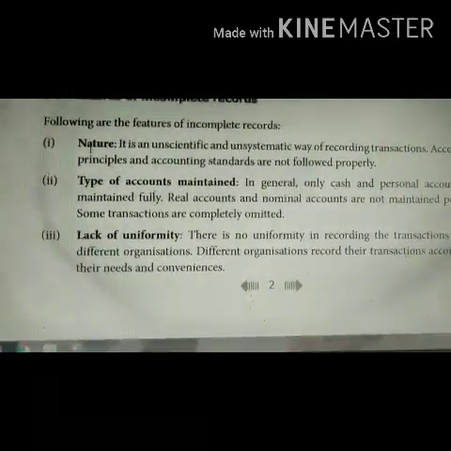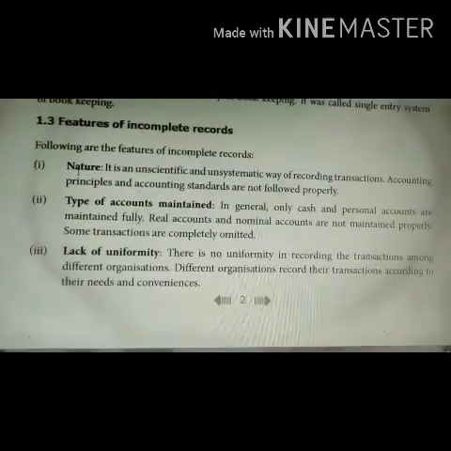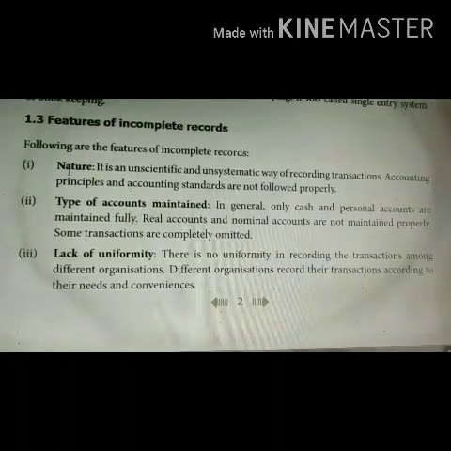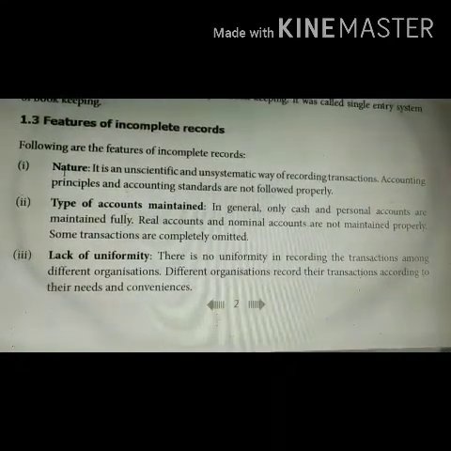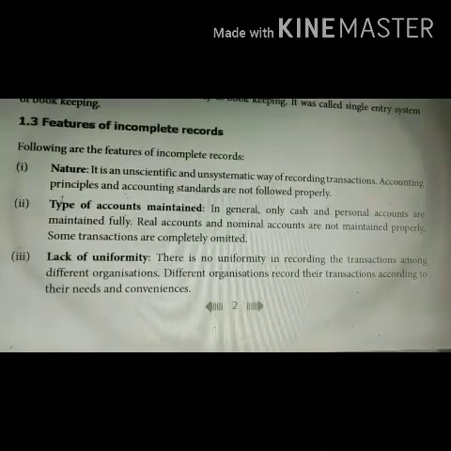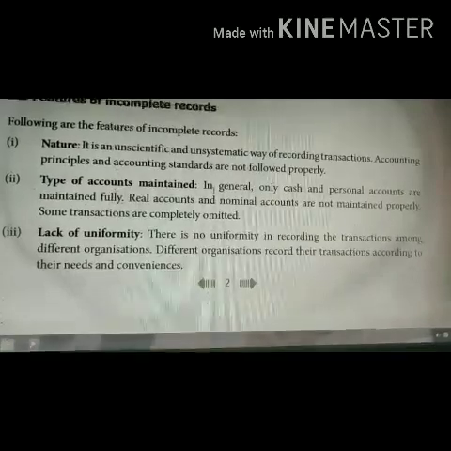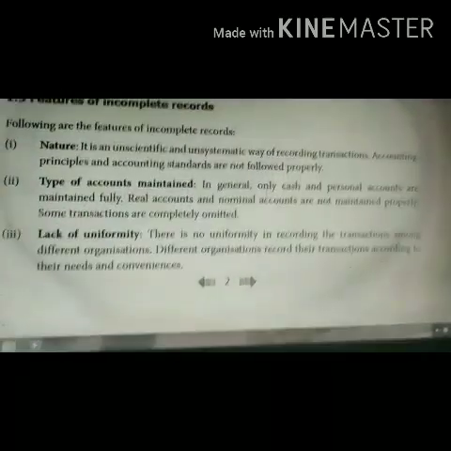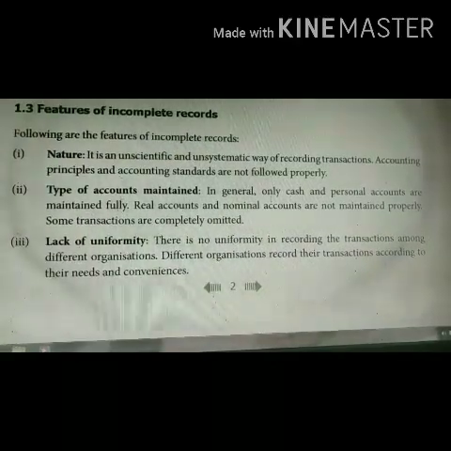So it is an unscientific and unsystematic way of recording transactions. Accounting principles and accounting standards are not followed properly. And what are the types of accounts maintained? As I told you, only cash and personal accounts are maintained fully. Real accounts and nominal accounts are not maintained.